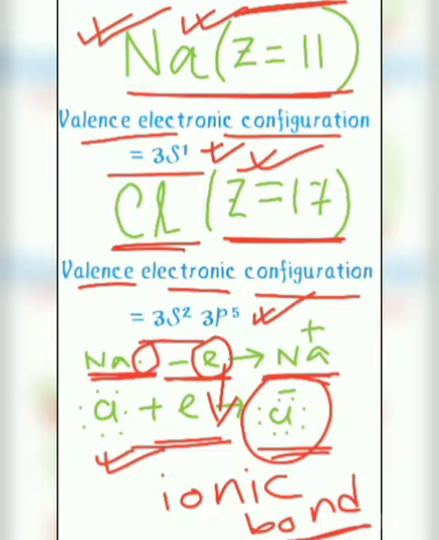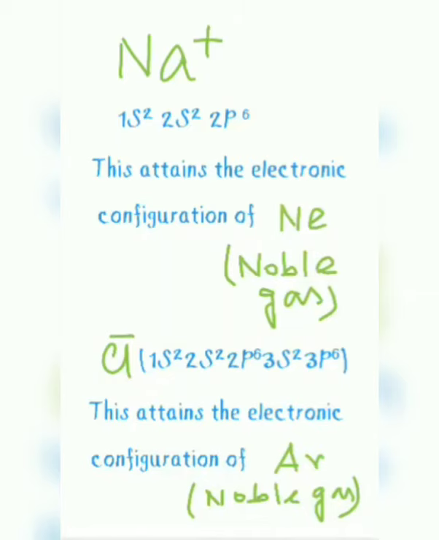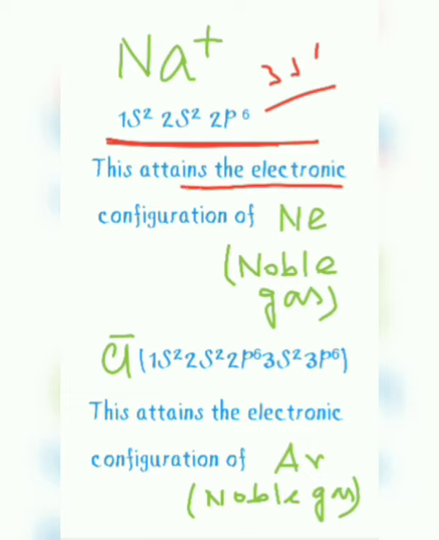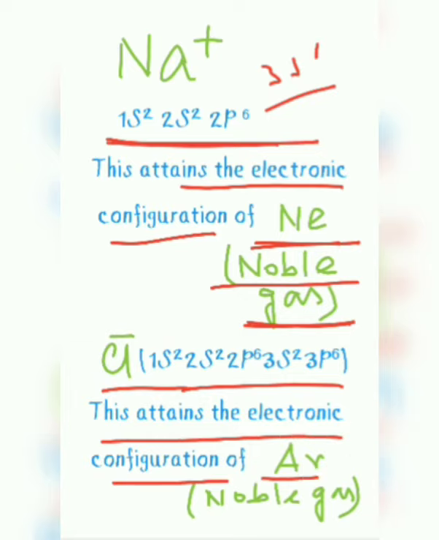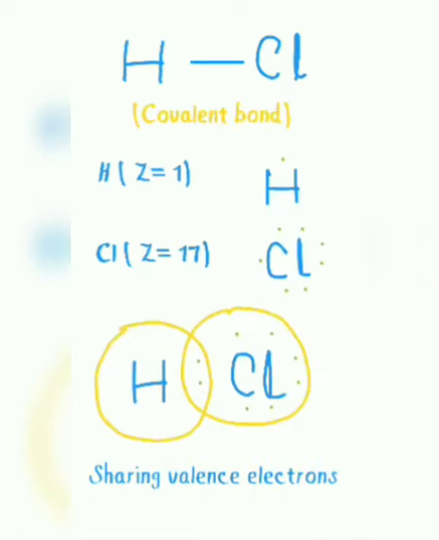Example of ionic bond. So sodium, after losing its 3s1 electron, has the noble gas electronic configuration 1s2 2s2 2p6, which is the electronic configuration of neon, right? Noble gas. And Cl-, that is 1s2 2s2 2p6 3s2 3p6, attains the electronic configuration of argon. This is also a noble gas.